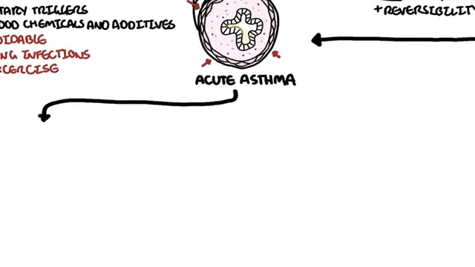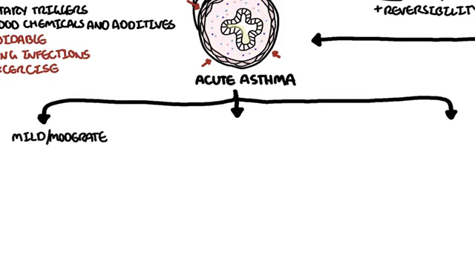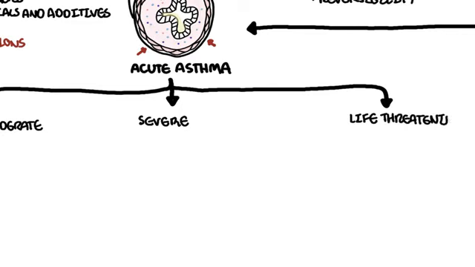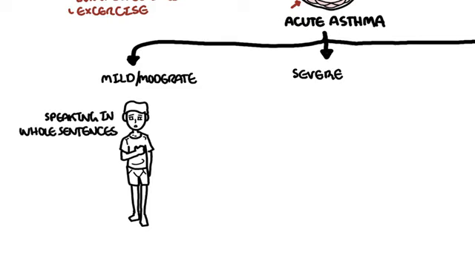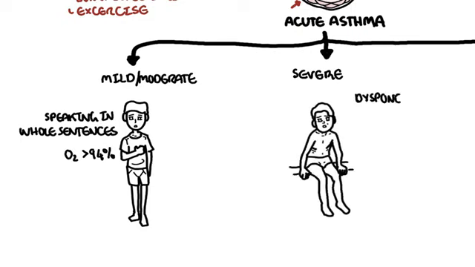emergency. Generally, acute asthma episodes can be divided into mild-moderate, severe, or life-threatening. In mild to moderate acute asthma, children can speak in whole sentences, they're still moving around, and their oxygen saturation is above 94. In severe asthma, children are dyspneic.